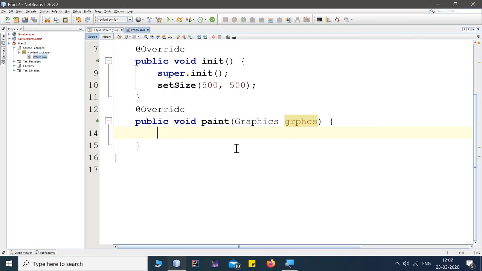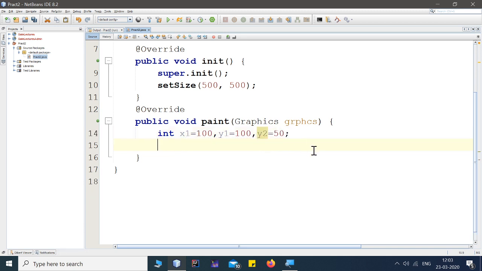We'll be using the drawRect method, and for that rectangle I want some coordinates like x1, y1, x2, y2. So I'm initializing the values. Int x1, let's say the x1 coordinate of rectangle should be 100, then let's say its y1 should be 100, as my rectangle will be 100 pixels from the left hand side and 100 pixels from the top. Then I'm setting the y2 coordinate. Y2 corresponds to the width of that rectangle.